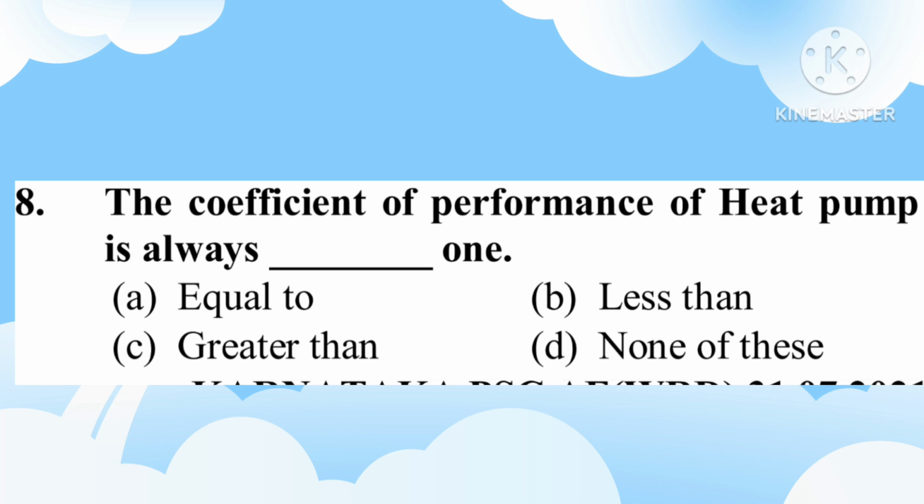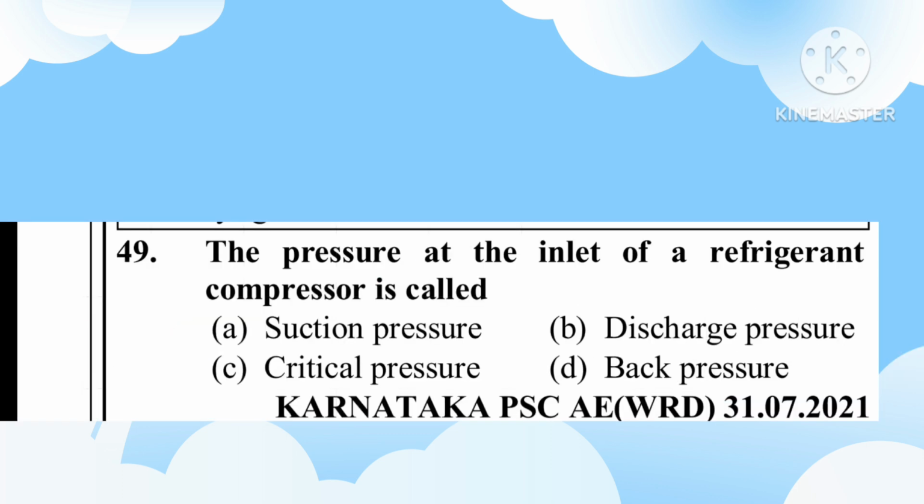Question number 48. The coefficient of performance of a heat pump is always dash 1. A. Equal to, B. Less than, C. Greater than, D. None of these. C, greater than. Question number 49. The pressure at the inlet of a refrigerant compressor is called: A. Suction pressure, B. Discharge pressure, C. Critical pressure, D. Back pressure. A, suction pressure.